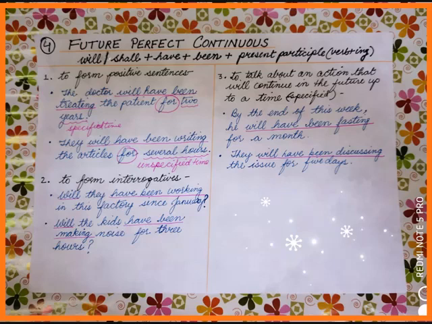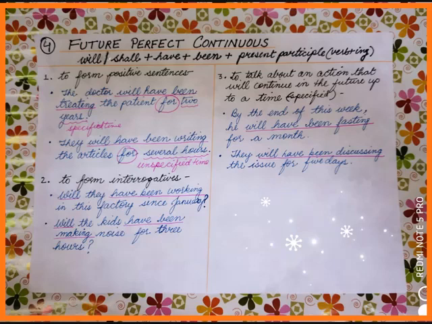We use future perfect continuous to form positive sentences. Just now we have talked about negative and affirmative sentences. Positive means affirmative or in affirmation. So we make positive sentences by using future perfect continuous time.